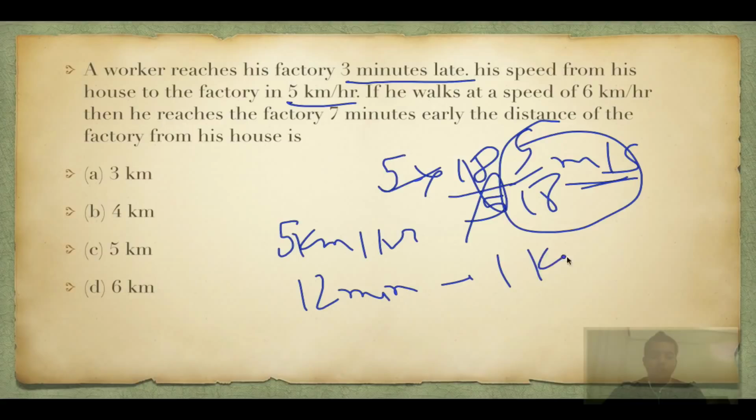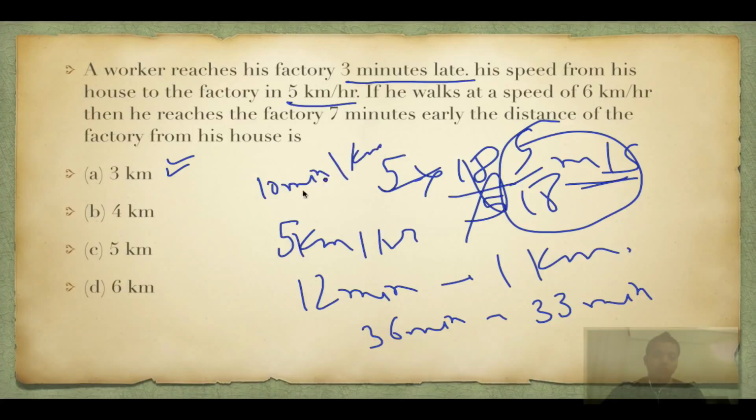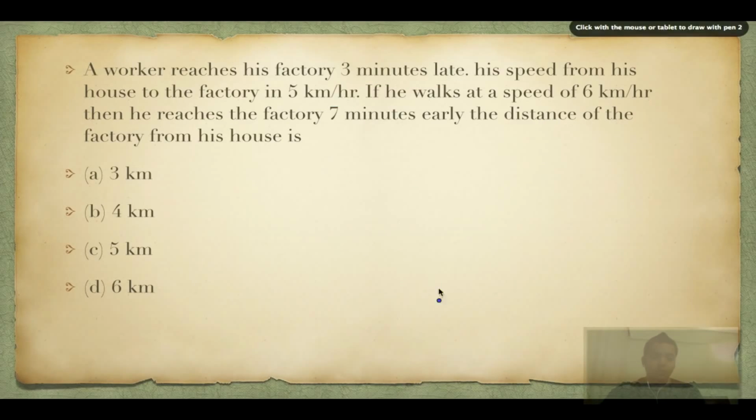Is that understood? So let's say the first option is 3 kilometers, so he will reach in 36 minutes, but he should be reaching in 33 minutes. So if he walks at a speed of 6 kilometers per hour, that means 10 minutes per kilometer. So that means he will reach in 30 minutes. Is that understood? But he's 7 minutes early, so that means he should be reaching in 37. Since 33 and 37 do not meet, this cannot be the answer.